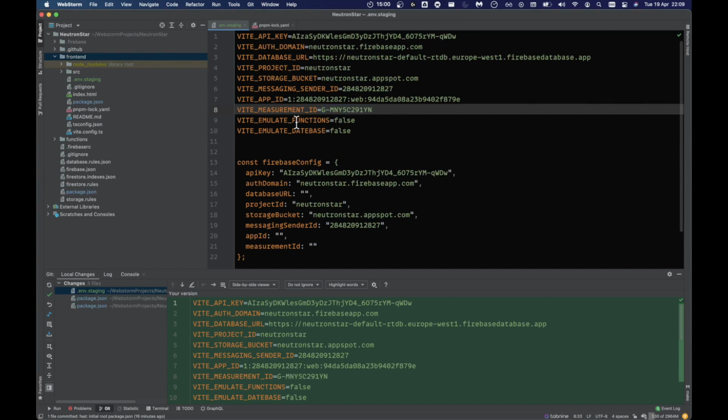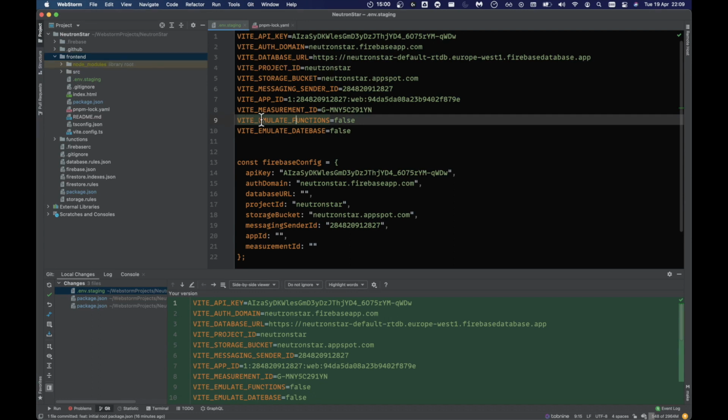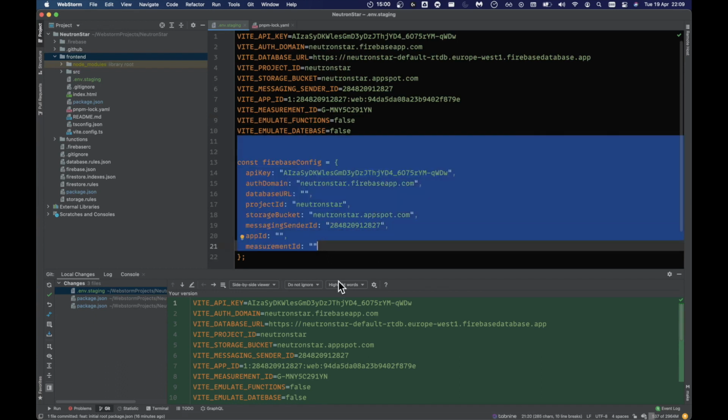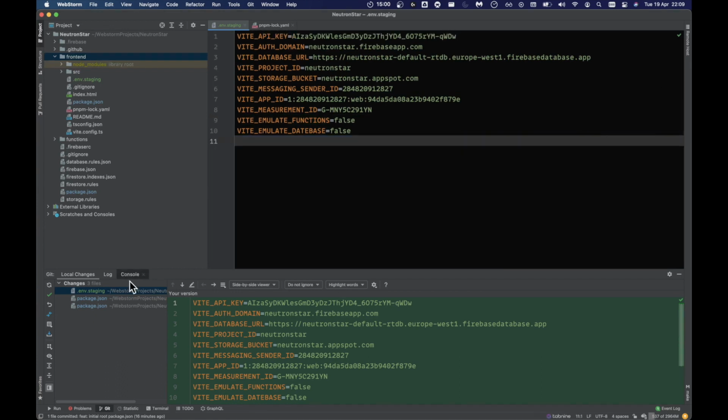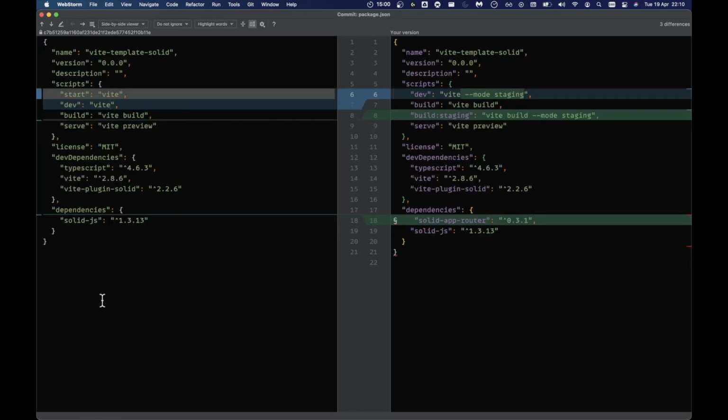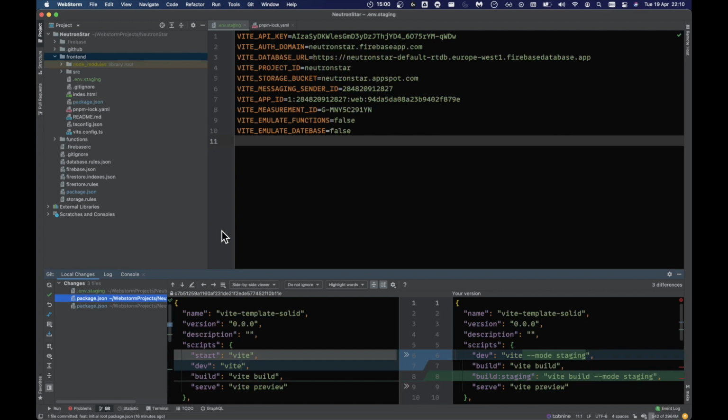Right, and then I have a couple of extra ones for VITE_EMULATE_FUNCTIONS and VITE_EMULATE_DATABASE. That's something I can turn on and off, and then the code can know whether or not to use emulated stuff, like the emulated functions or the emulated database, because with the emulated functions there are sometimes cloud endpoints that might need to go somewhere else. So that's basically what I did there. Okay.